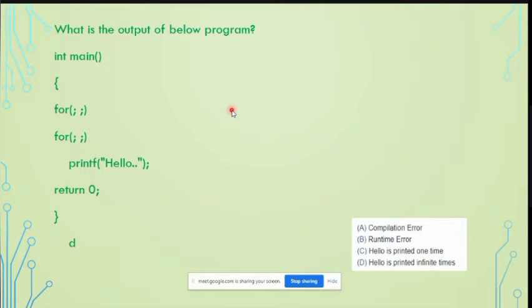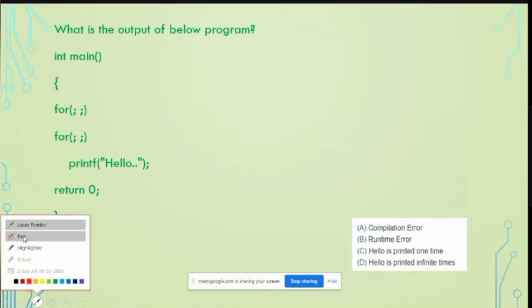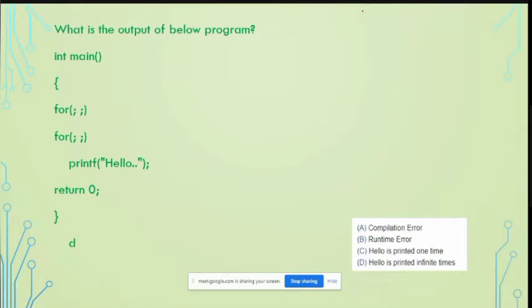Now let us come to this output. Can you analyze it and tell me, and you need to explain? What is that for loop called? Ma'am, it's an infinite for loop.